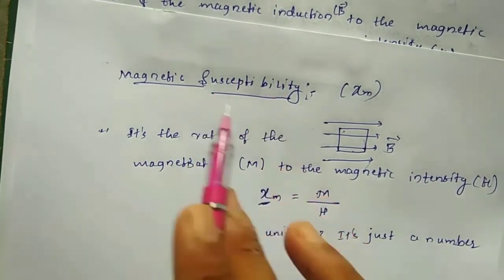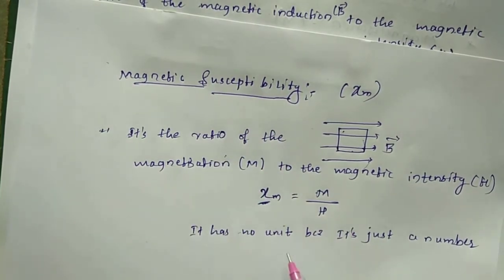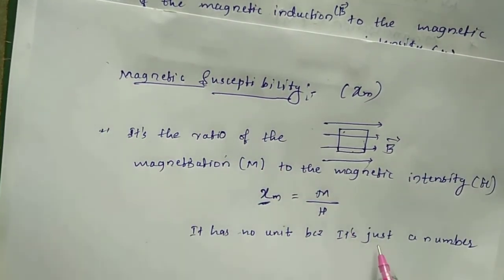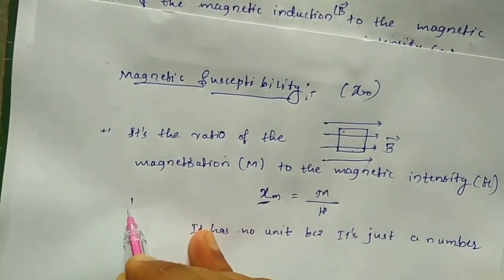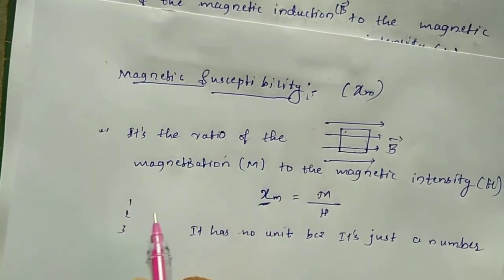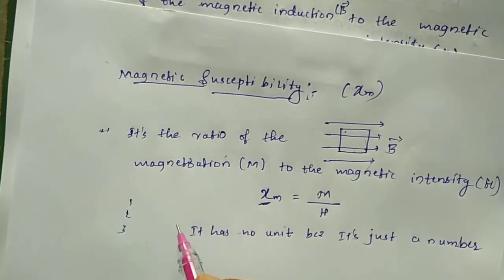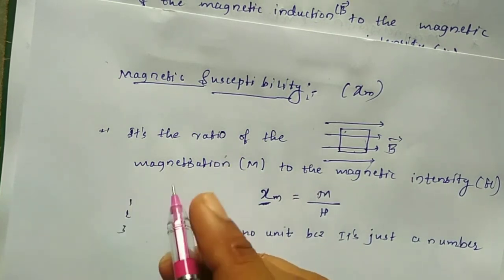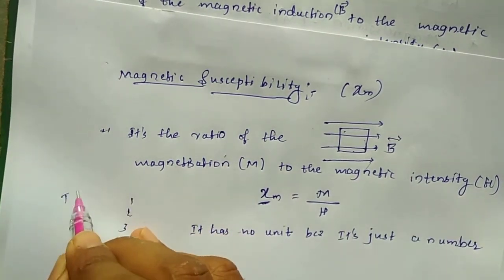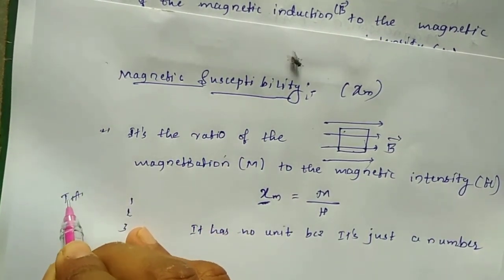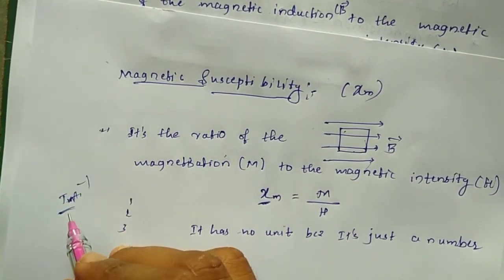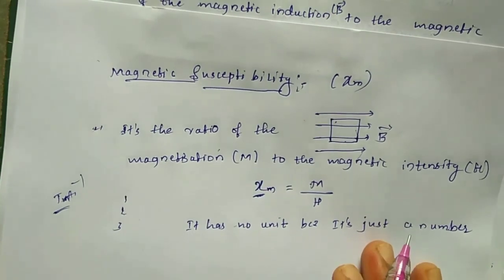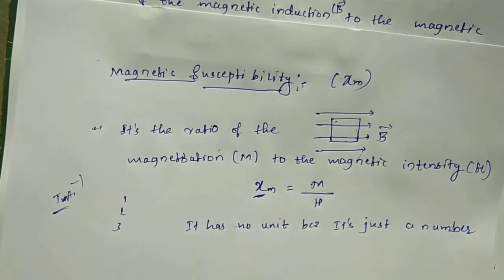Magnetic susceptibility does not have a unit; it is shown just as a number, like 1, 2, 3. But magnetic permeability has a unit, Tesla meter per ampere. This is about magnetic permeability and magnetic susceptibility. Thank you.